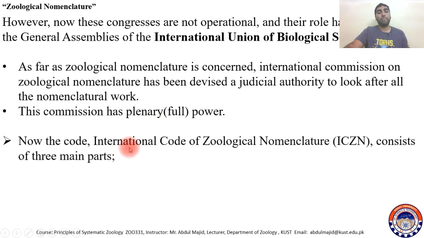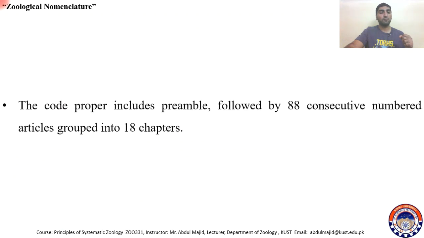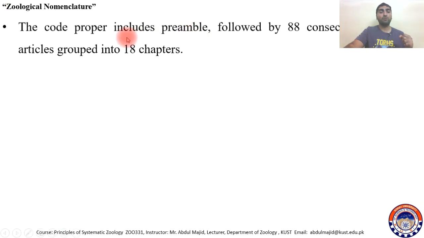Now the International Code of Zoological Nomenclature consists of three main parts. The one is the code proper, then there are appendices, and there is a glossary. The code proper includes a preamble, followed by 88 consecutively numbered articles, which are grouped into 18 chapters.